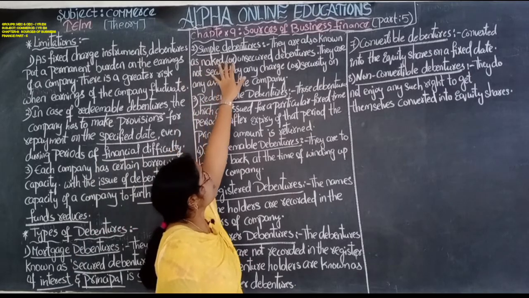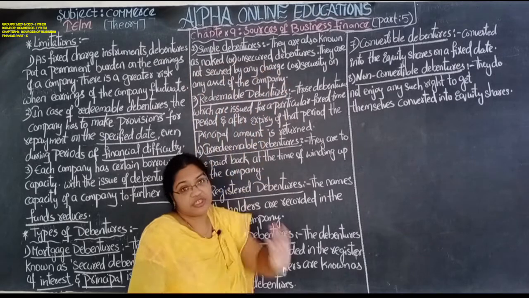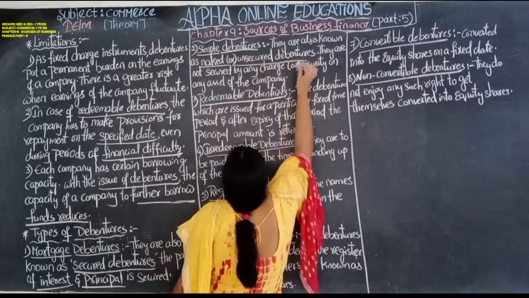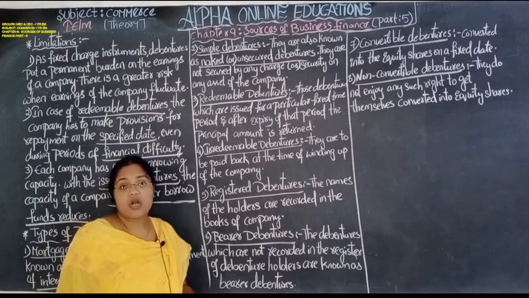Simple debentures, they are also known as naked or unsecured debentures. What do we call these debentures? Naked or unsecured debentures. They are not secured.